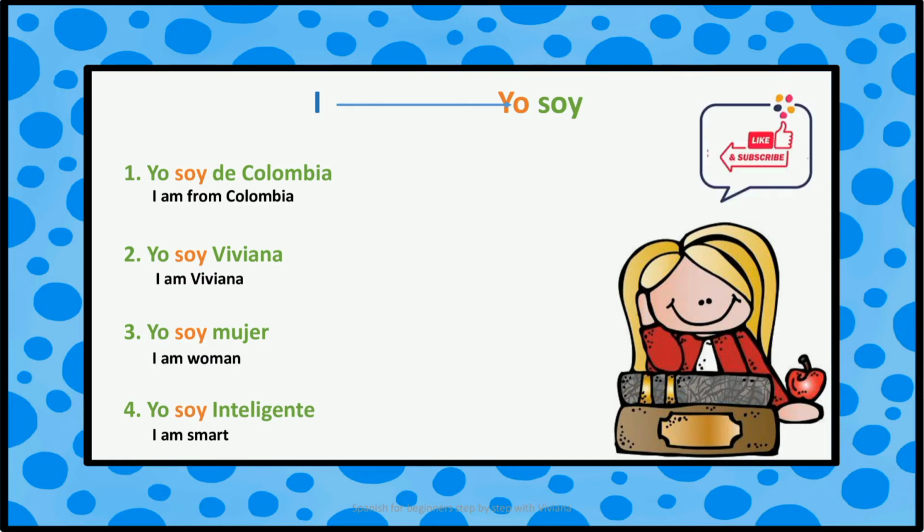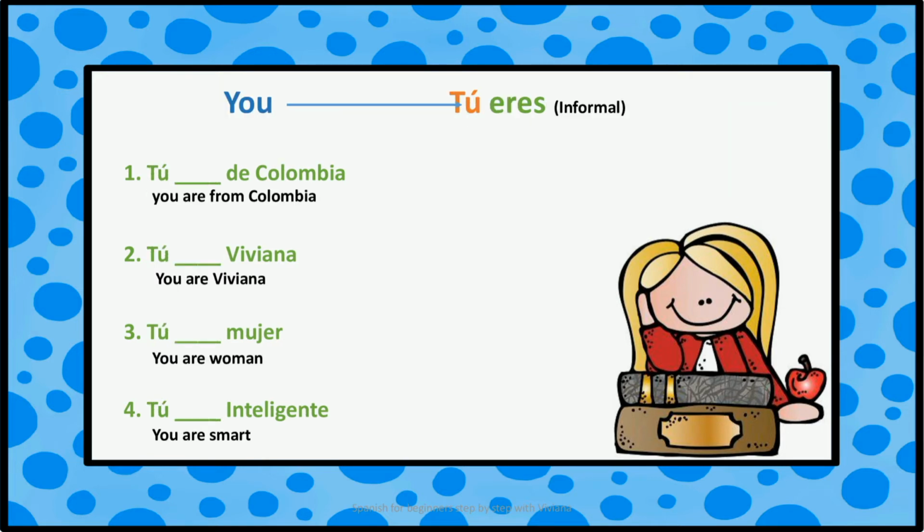Yo soy inteligente. I am smart. I use yo soy because we are talking about my characteristics. The personal pronoun you in informal form is tú. The conjugation is tú eres. Tú eres de Colombia. You are from Colombia.